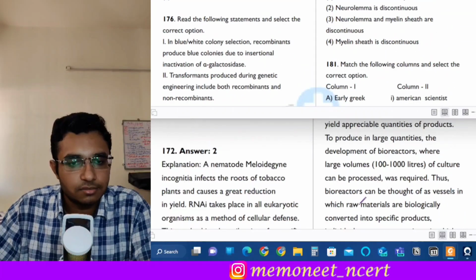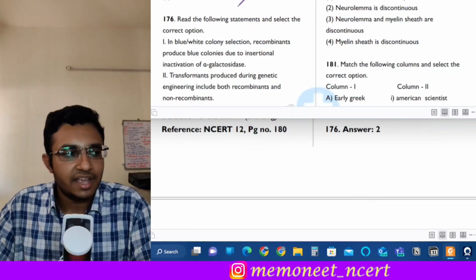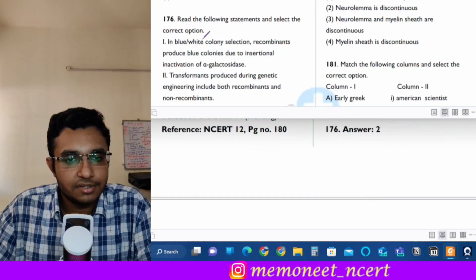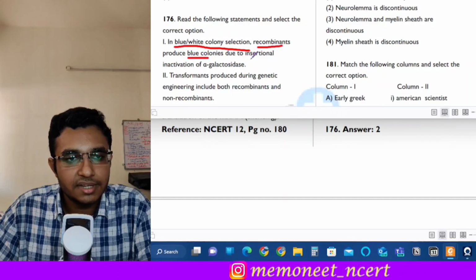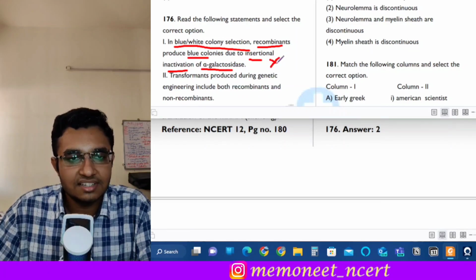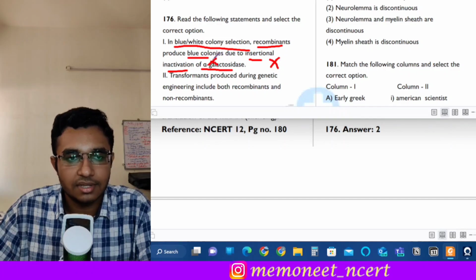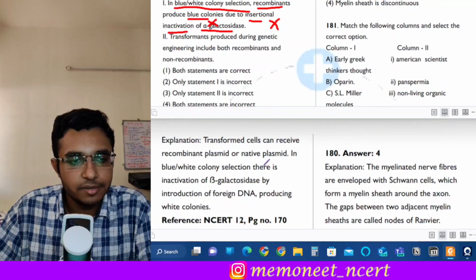Moving on to the next question, question number 176. Read the following statements and select the correct option. Okay. First statement is, in blue-white colony selection, the recombinants produce blue colonies due to insertional inactivation of alpha galactosidase. So this is an incorrect statement. Why? Because there is insertional inactivation of beta galactosidase, not alpha galactosidase. Okay, the enzyme mentioned here is incorrect. So statement 1 is incorrect.